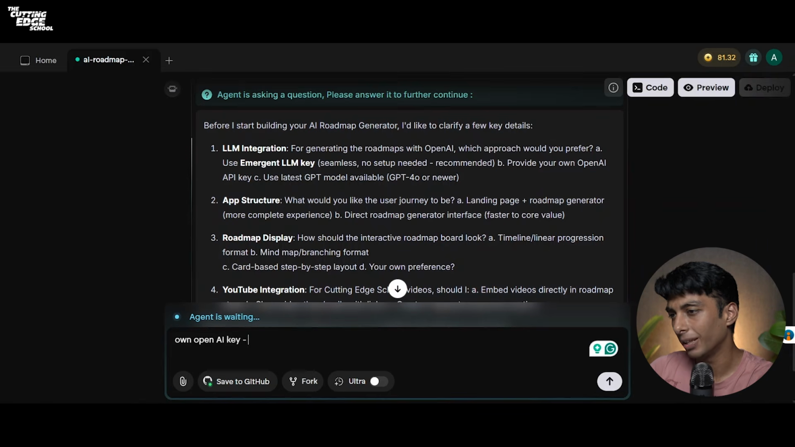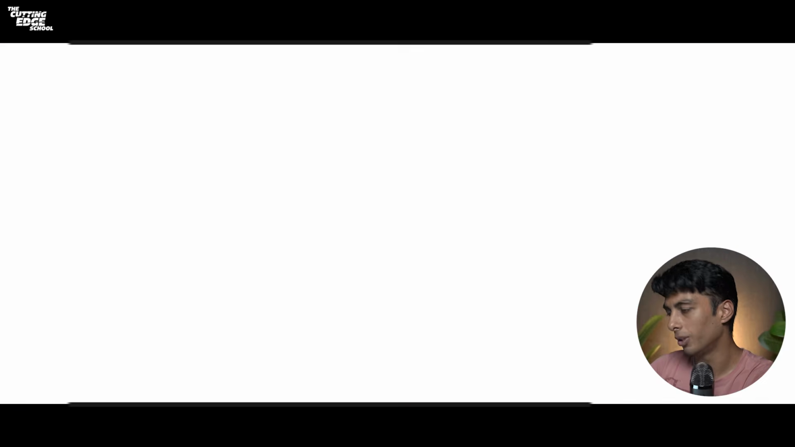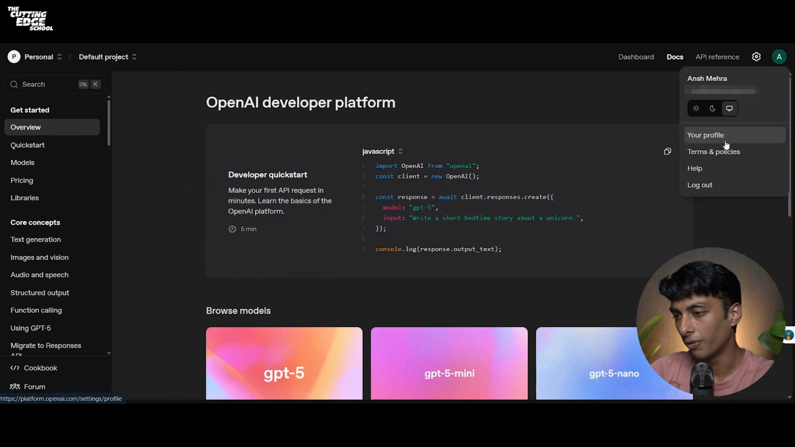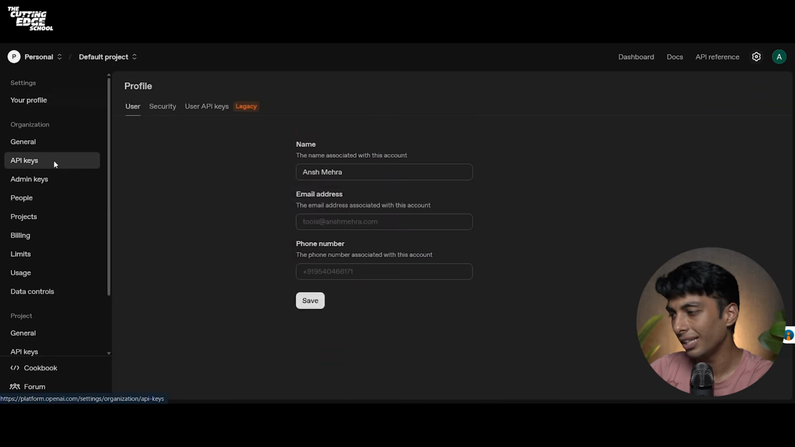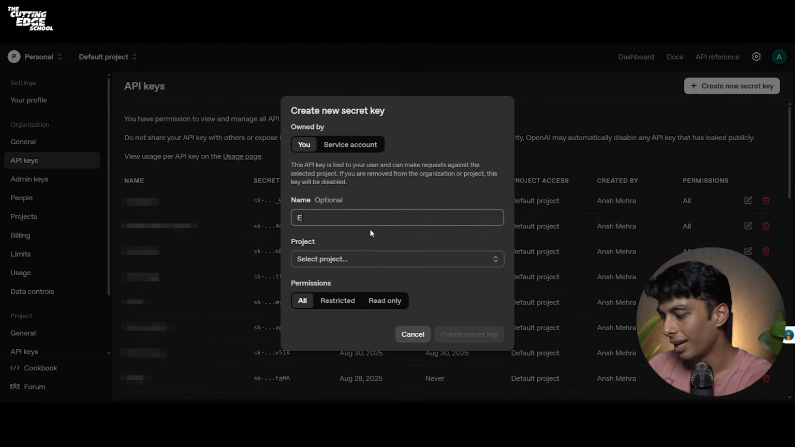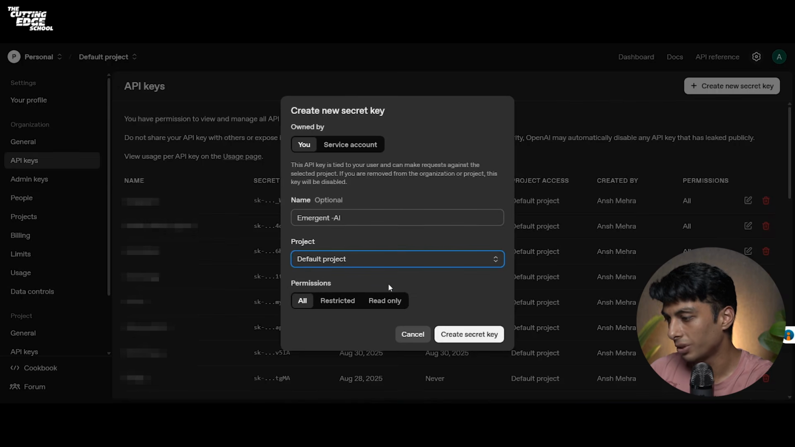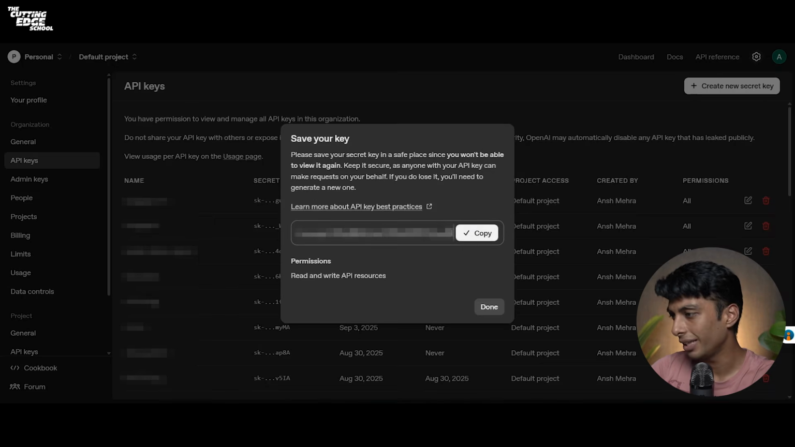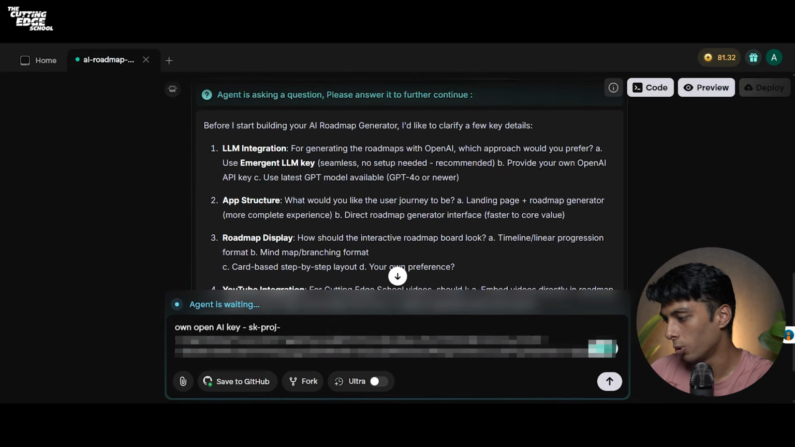To get your OpenAI key, all you have to do is go to OpenAI's dashboard. Now, once you have logged in to your OpenAI account, you can simply click on your profile, see the API keys option on the left side, and create a new API key to use in your Emergent. To create a new API key, all you have to do is click on create new API key, and let's say Emergent AI. You'll select your project as default project and create your secret key. Now you can simply copy this key, head over to Emergent and paste your OpenAI key here.